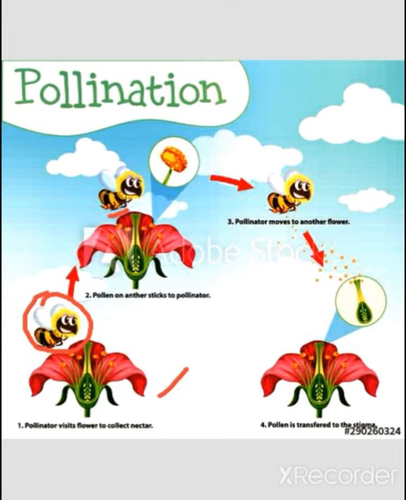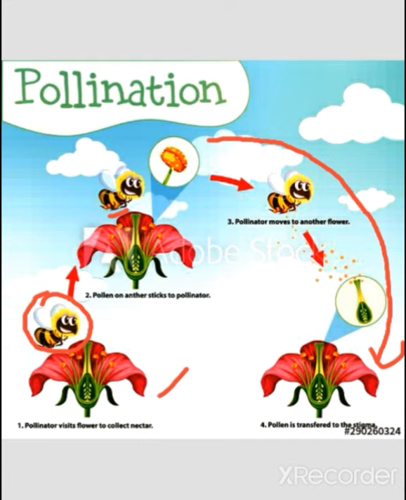And now if it travels to another flower for collecting the nectar, it carries the pollen grain along with it and pollinates the other flower. You can see it clearly in this diagram. That is called cross-pollination with the example of an insect.